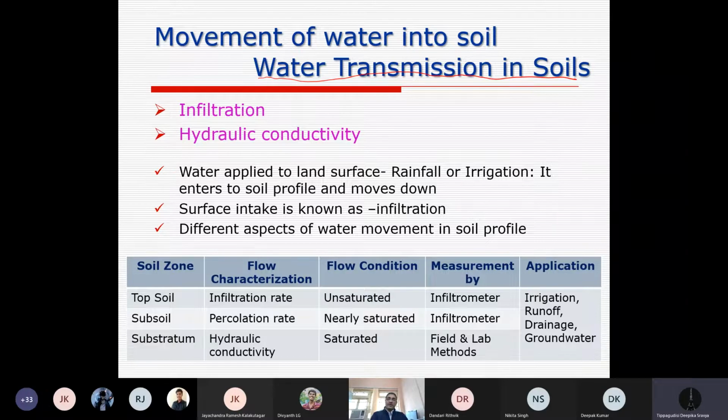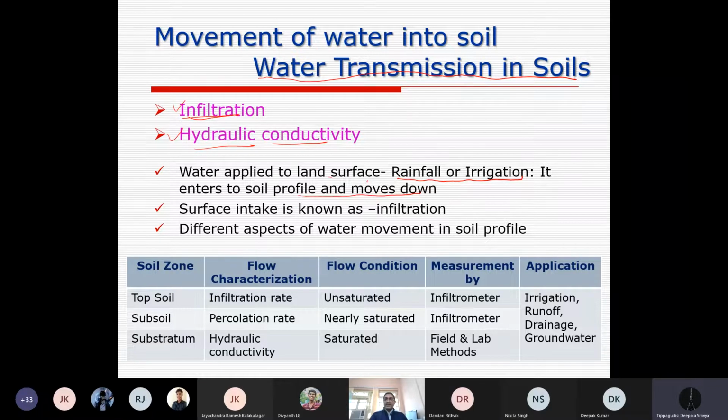There are two important conditions we need to learn. One is infiltration and second is hydraulic conductivity. So what is infiltration? Simple idea. Water applied to the land surface, either rainfall or irrigation, enters the soil profile and moves down.